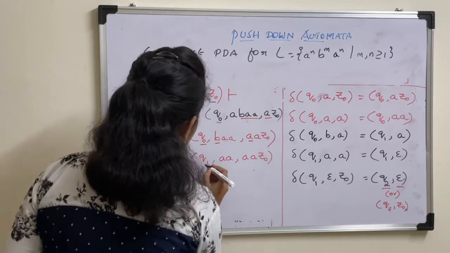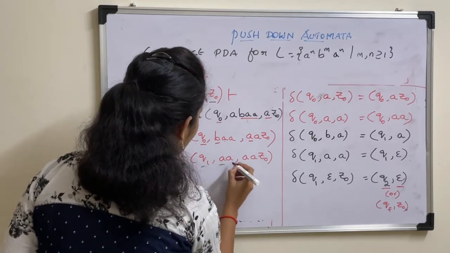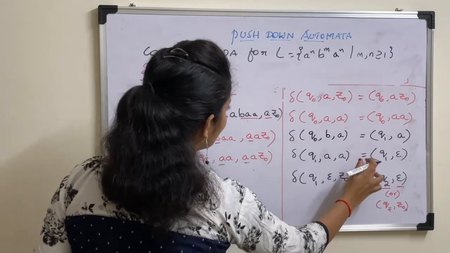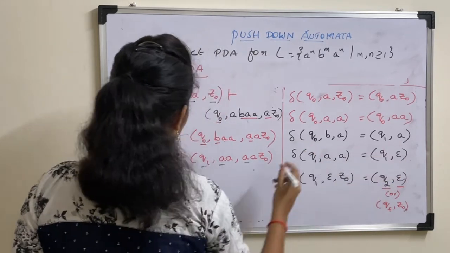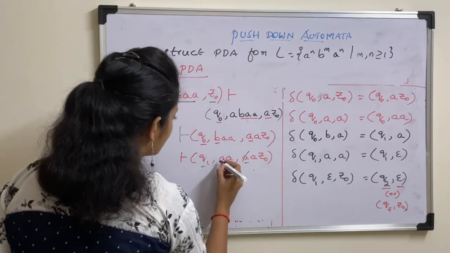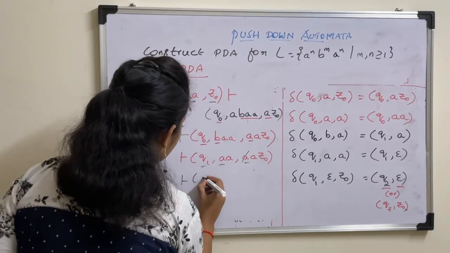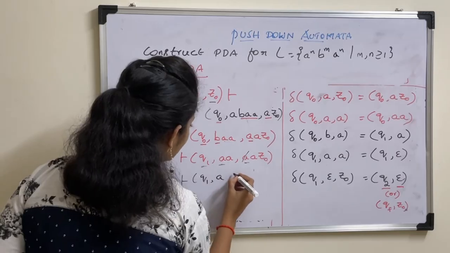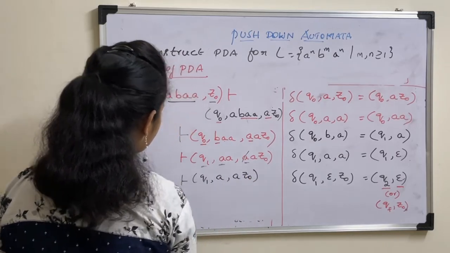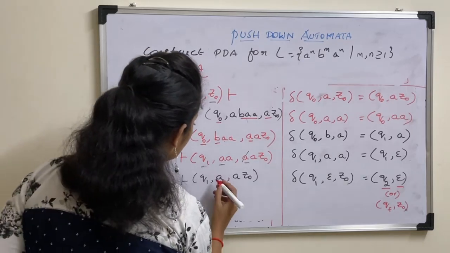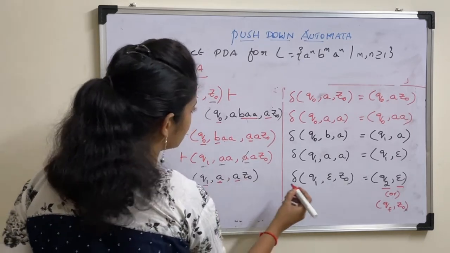Next step, Q1 AA. Q1 AA means remain in same state and pop top of the stack for this A. So that you will get Q1, leftover string is A and AZ0. Next, Q1 AA.